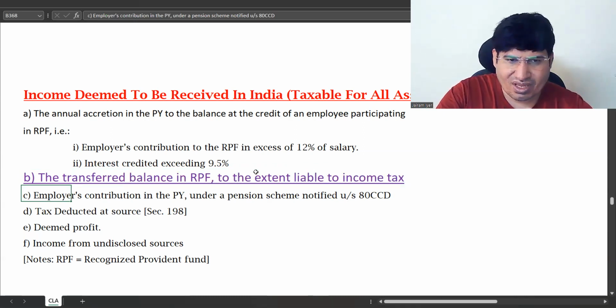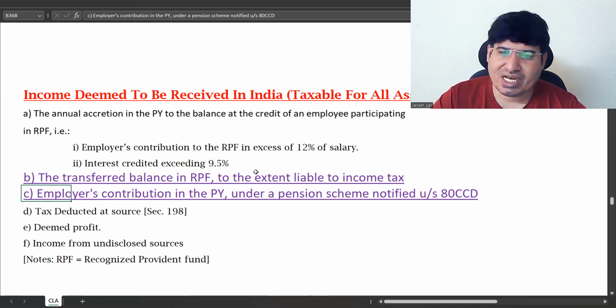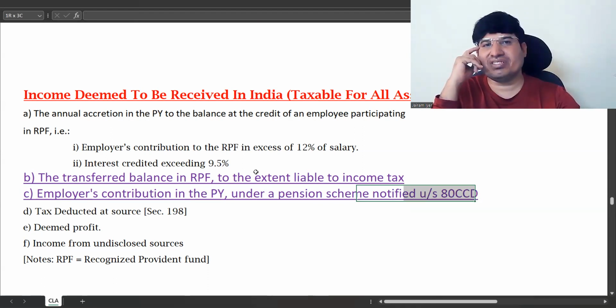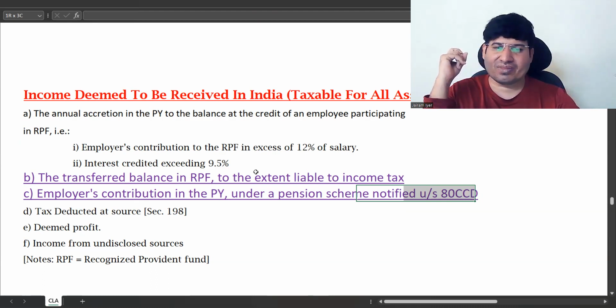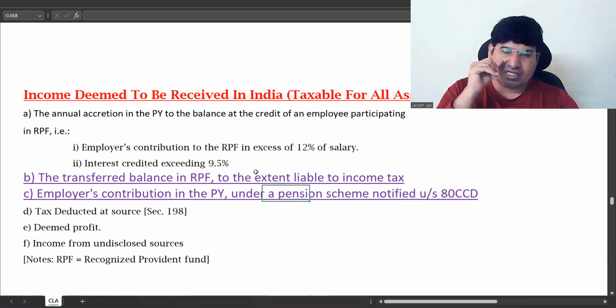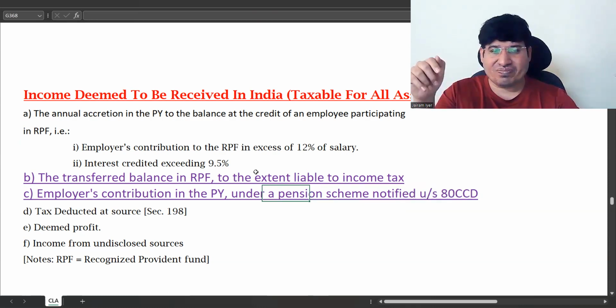Next is employer's contribution under a pension scheme notified under 80CCD. So it's NPS, National Pension System, or Atal Pension Yojana. This is a pension scheme.